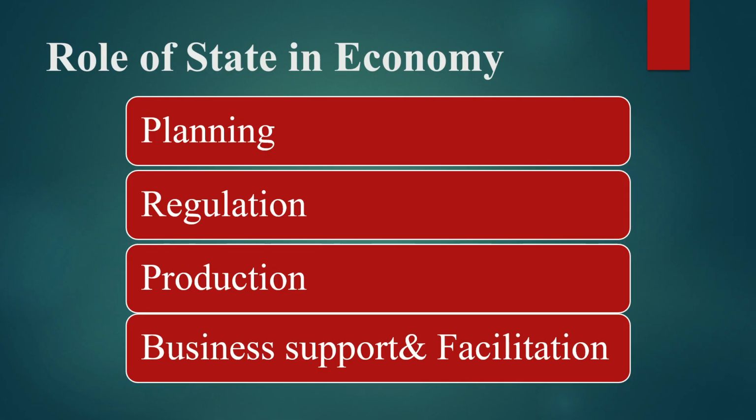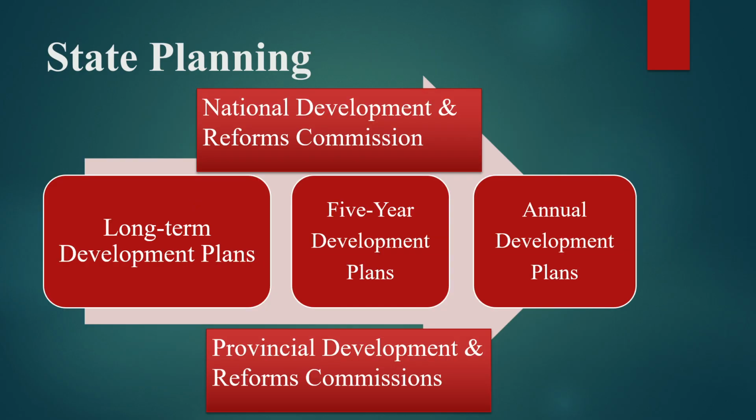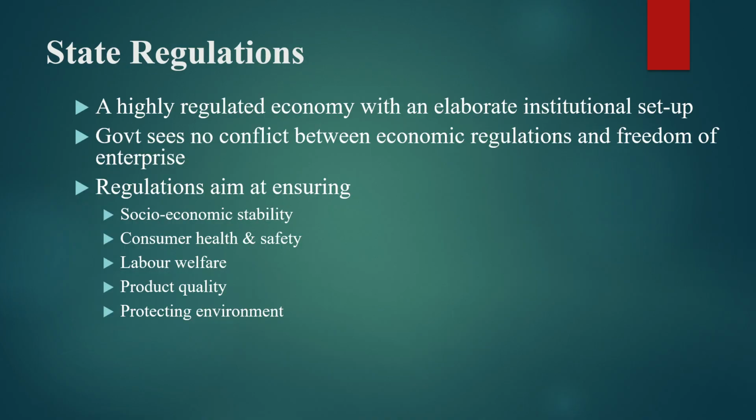Broadly speaking, the role of the state in the economy is fourfold, including planning, regulation, production of goods and services, and business support and facilitation. So China has its long-term development plans, 5-year development plans, and annual development plans, and has a dedicated organization called the National Development and Reform Commission to steer these programs. Likewise, provinces also have their own short-term, mid-term, and long-term development plans and their own development and reform commissions.